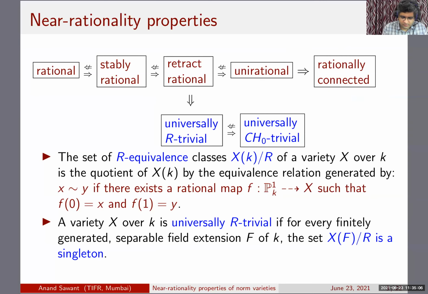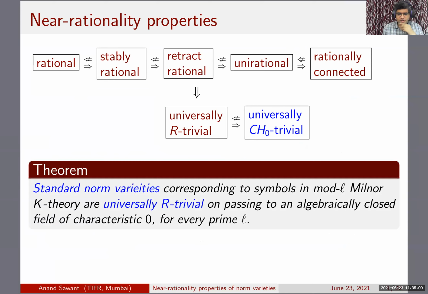Here's the main result which I want to talk about in a non-technical way. Standard norm varieties corresponding to symbols in mod L Milnor K theory are universally R trivial. This is the statement of the result, but only after passing to an algebraically closed field of characteristic zero. For every prime L, where L is a given prime, the base field is assumed to be of characteristic zero, and we are only able to show that the standard norm varieties which appeared in the proof of the Bloch-Kato conjecture are universally R trivial after passing to the algebraic closure.